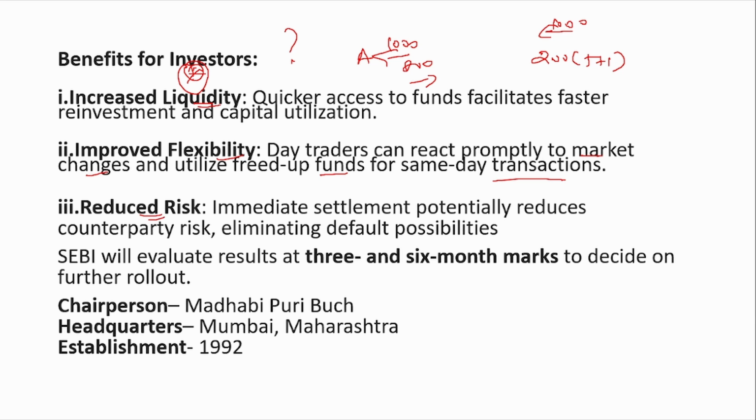Reduced risk. See, A has sold his share to B, but he has received only 800, but the share is worth 1000 rupees. So would A be worried, oh my god, will I get my 200 next day or not? Or will B default? All this counterparty risk is reduced or completely eliminated in this T+0 settlement.